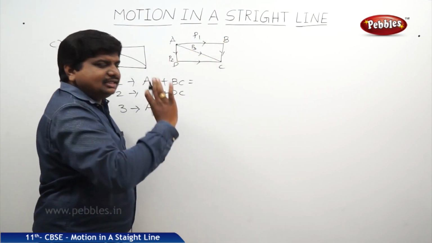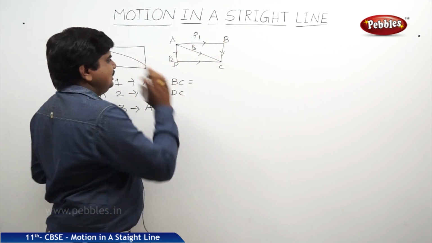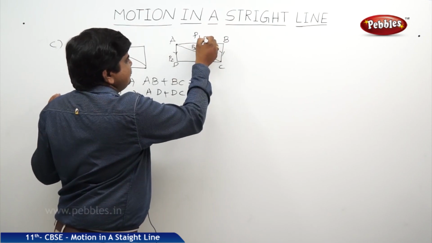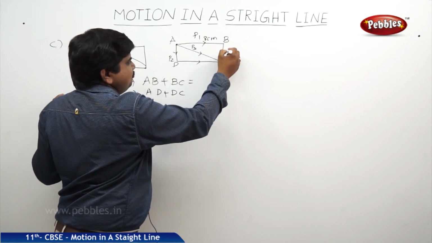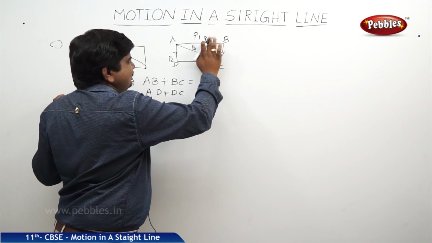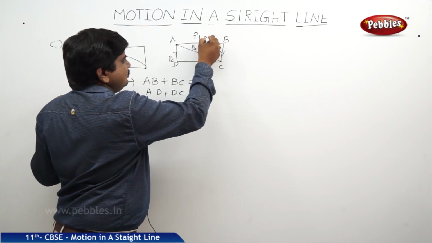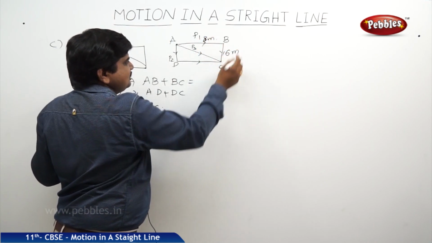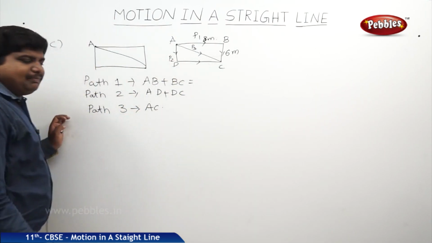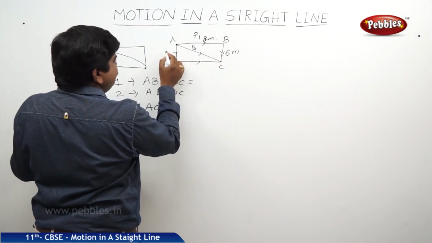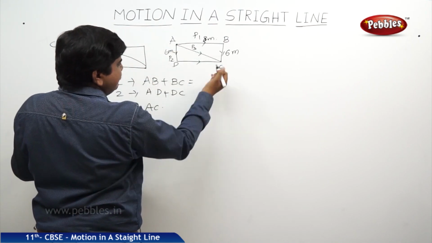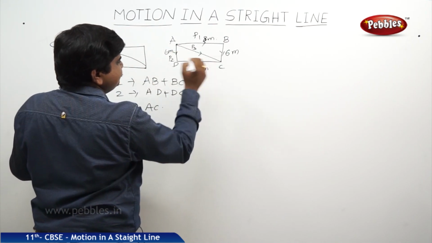But three students followed three different paths. Let us write the values. A to B is 8 meters. B to C is some 6 meters. It occupied the shape of a rectangle, that's why A to D is also 6 meters and D to C is also 8 meters.